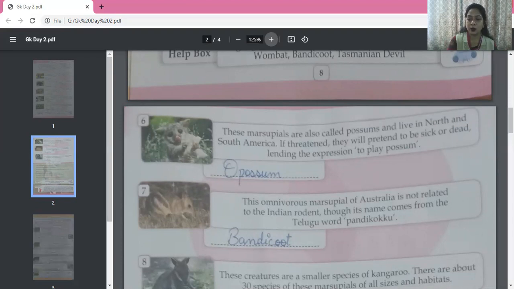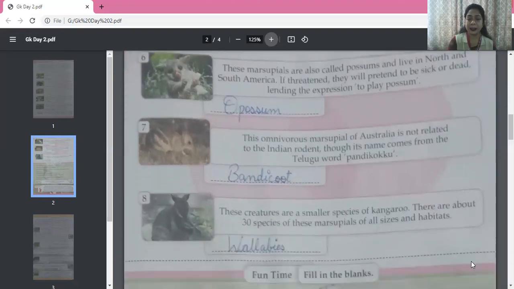Okay. Now let's look at the eighth answer. Now look at this. These creatures are a smaller species of kangaroo. There are about 30 species of these marsupials of all sizes and habitats. Okay, so a smaller species of kangaroo, and there are 30 species of these marsupials. So they are wallabies. Okay. So that was your exercise. That was the name of the marsupials.